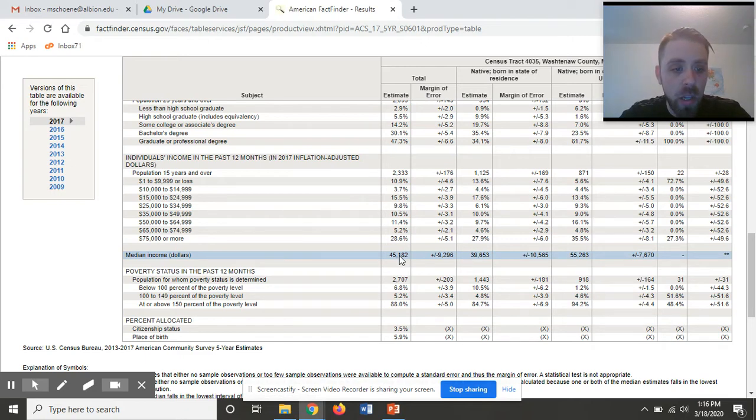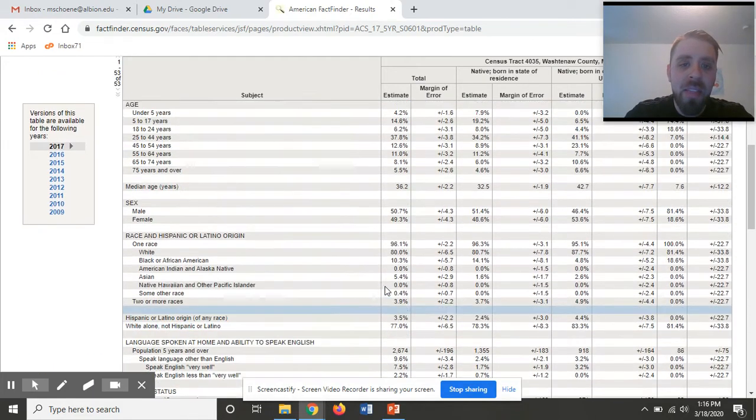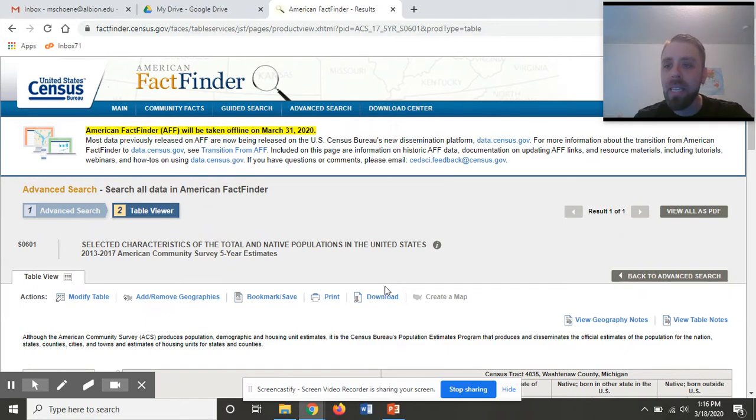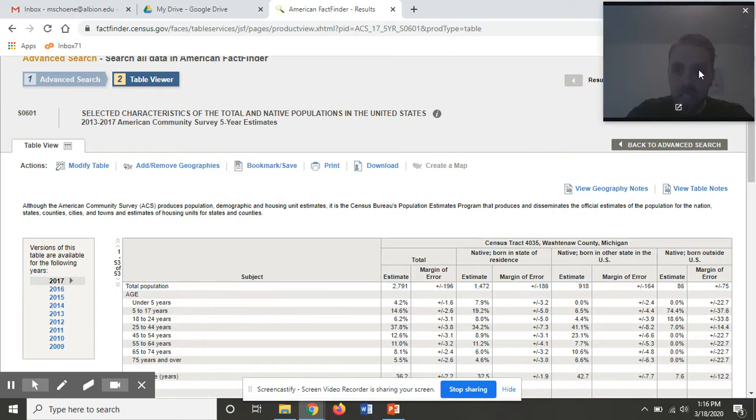And I'm also going to want to look at the poverty status. Some of you have asked me about this already. You want to be looking for below 100% of the poverty level. 100% of the poverty level is the poverty level. So below 100%, that's the group of people that are living below that poverty line we discussed in the social class area. Build this table out. And then you will want to repeat these steps, except instead of selecting